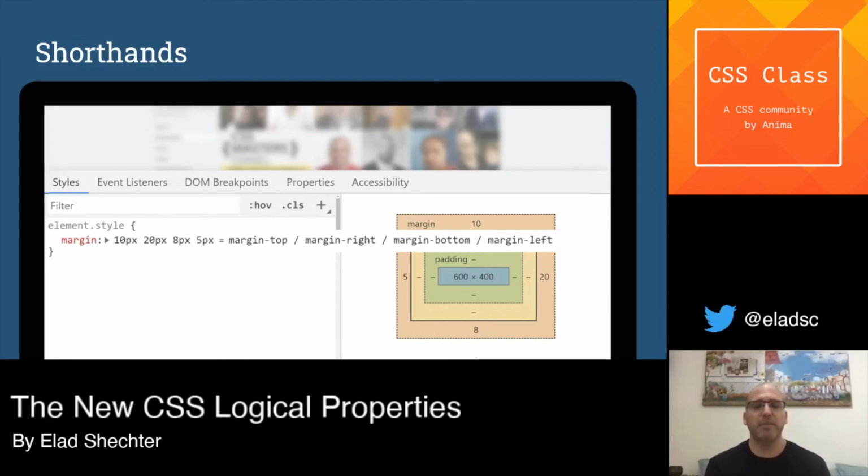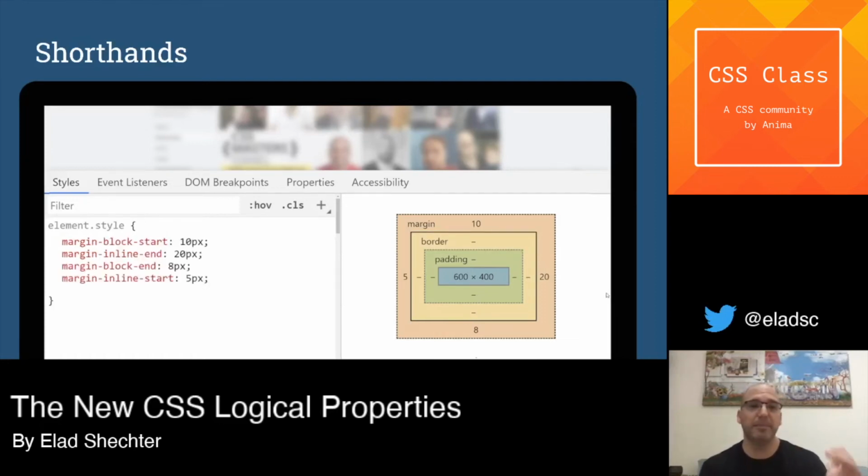But if the website is written in logical properties, the browser cannot know if you want physical properties or logical properties, because there isn't anything that tells the browser that this shorthand needs to be logical. And because of that, for now, the only way to write a margin with 4 different values is to write every property separately.